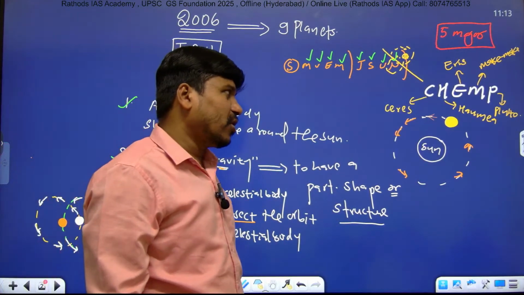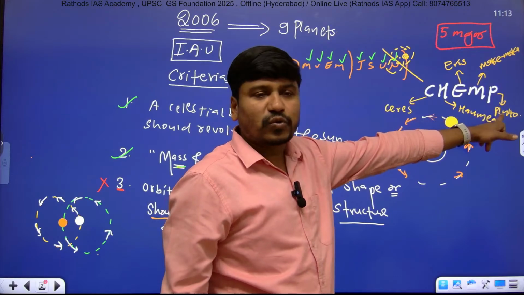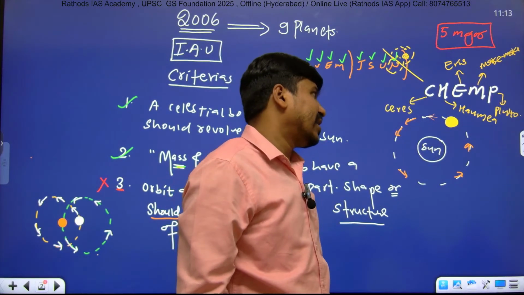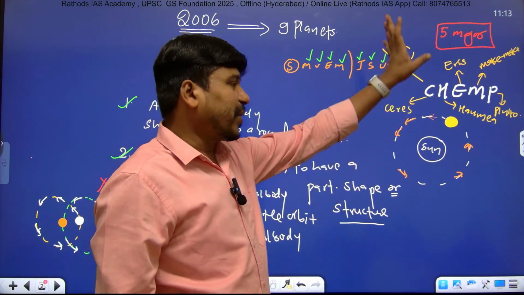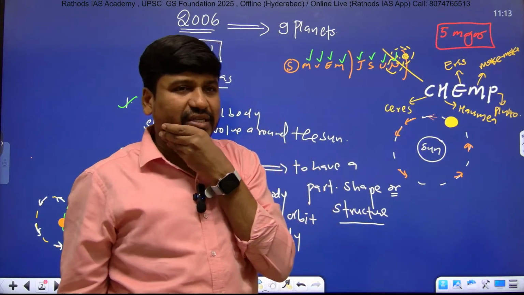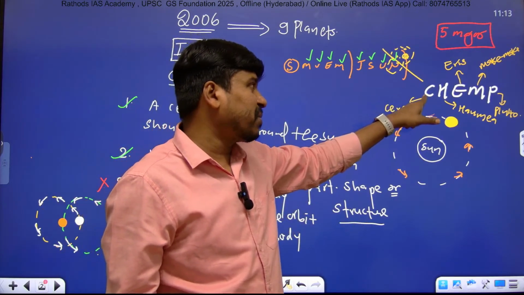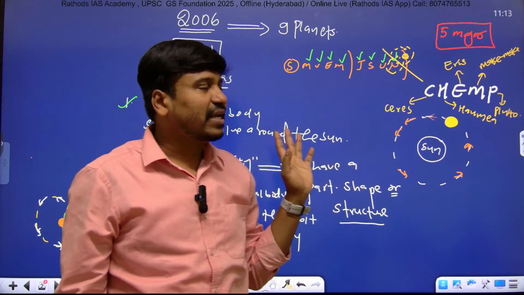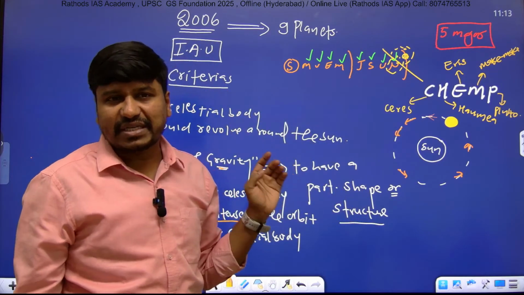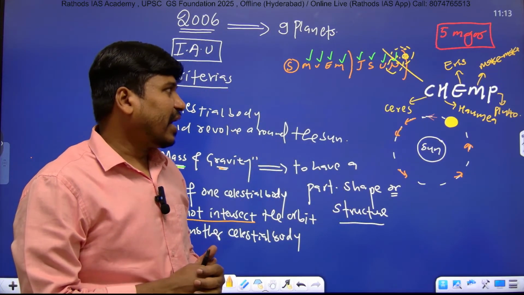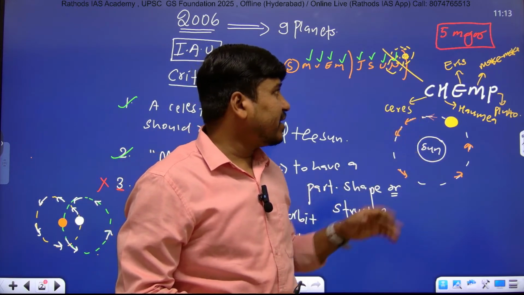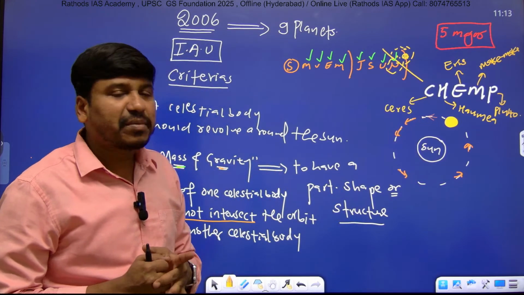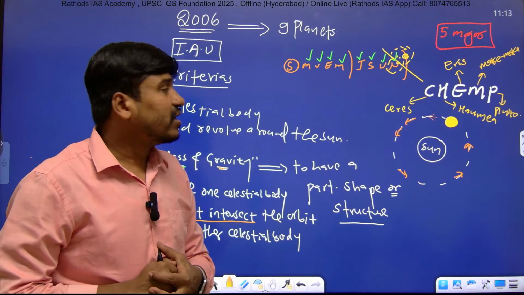And among the 5 dwarf planets, the largest dwarf planet is Pluto, right? It's a very, very important point. Pluto is the largest dwarf planet of our solar system. We have 5 major dwarf planets in our solar system, and the trick to remember them is CHEMP, right? C meaning Ceres, H Haumea, E Eris, M Makemake, and P Pluto, right? It's a very, very important point.